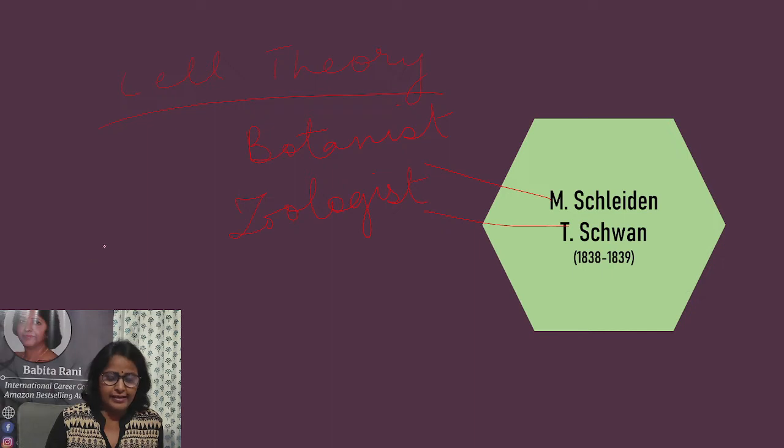Cell theory states that every living organism is made up of cells. That means all the organisms that we see on this planet are ultimately made up of cells. So cell is the basic unit of life. Without cells, life would not exist.